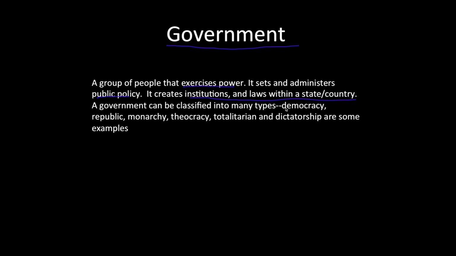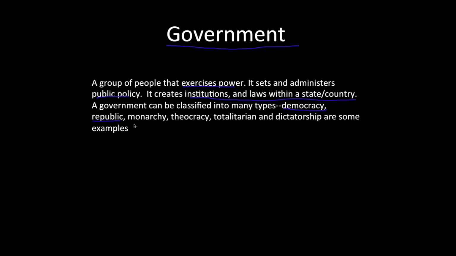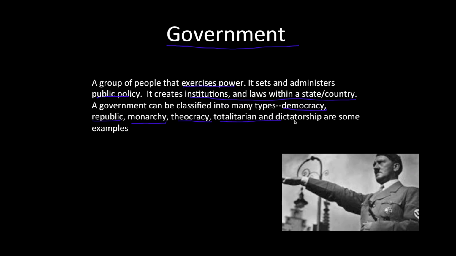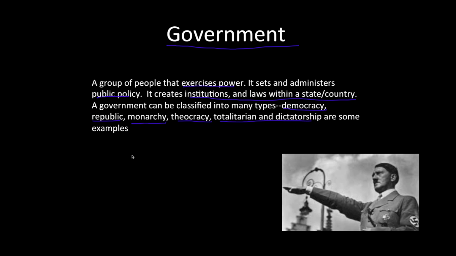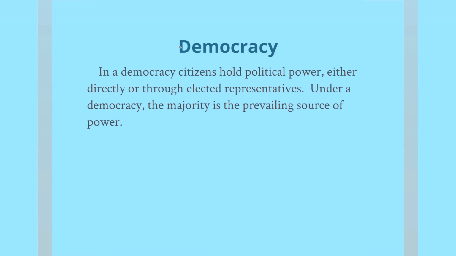The types we're going to talk about today are democracy, republic, monarchy, theocracy, and totalitarian and dictatorship. Those are just a few examples. Again, government is a very complex issue. We are going to briefly overview just a few types of government. The first type of government I want to talk about today is democracy.